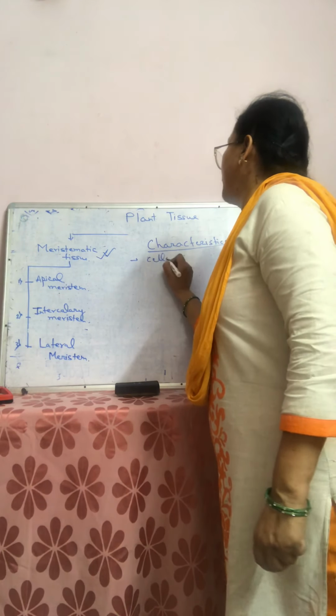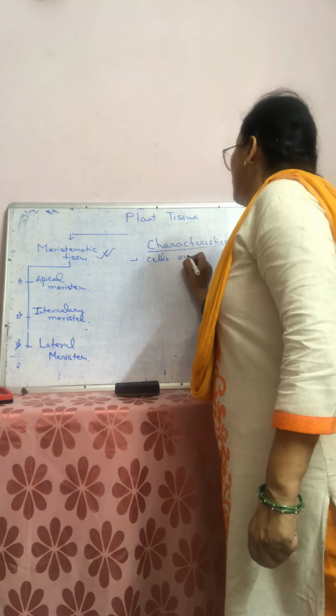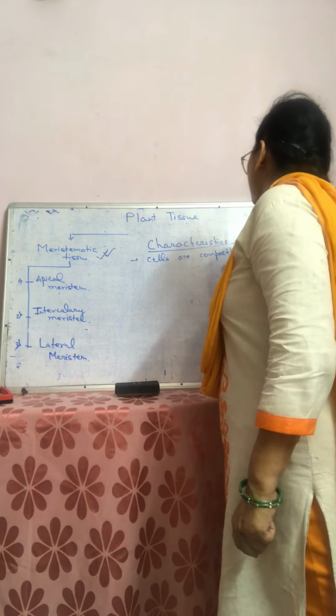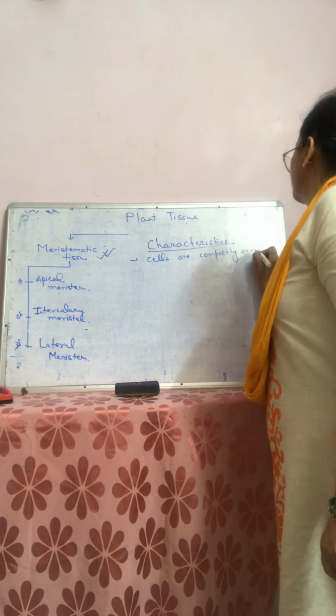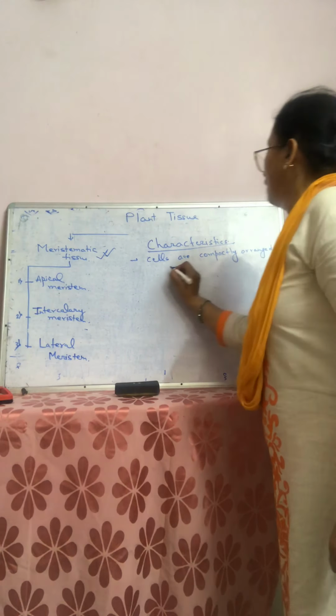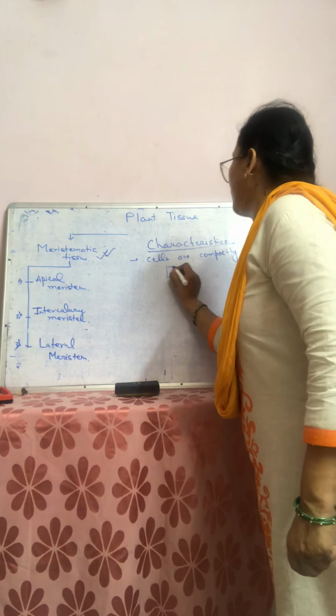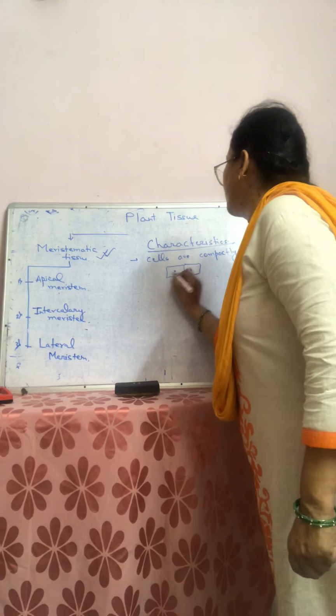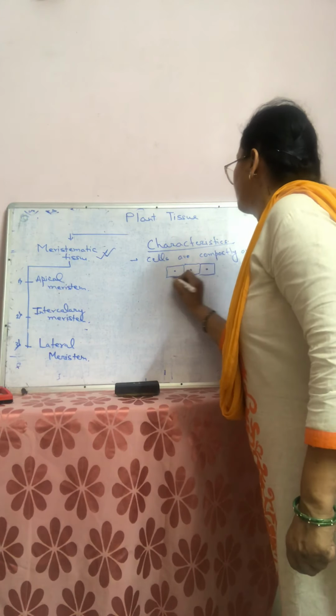Cells of meristematic tissues are compactly arranged, like tiles. It is compactly arranged like tiles.